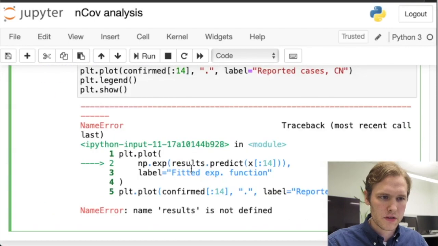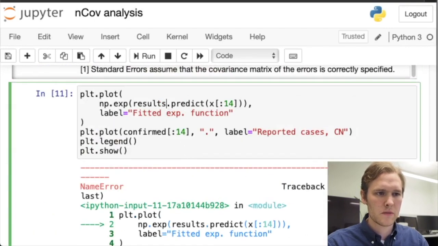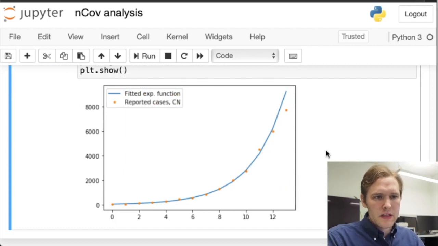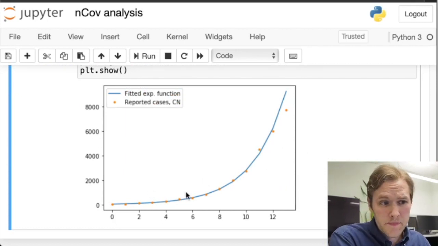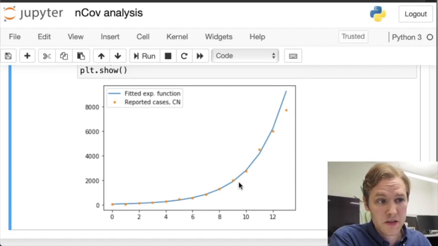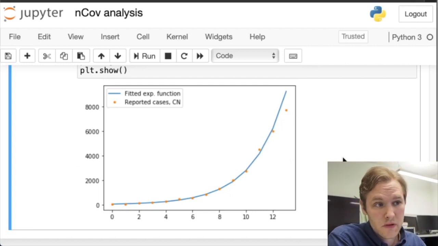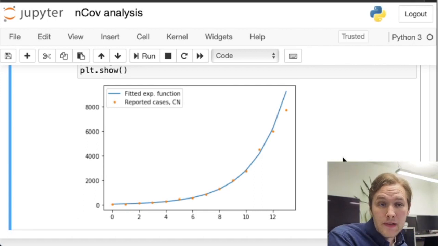I only called it result. Alright, let's see, there we go. Okay, and as you can see, the fit is quite well. We have a few outliers here and here, but for the first 2 weeks of this epidemic, the pictorial evidence shows that, yeah, an exponential function is not too bad.